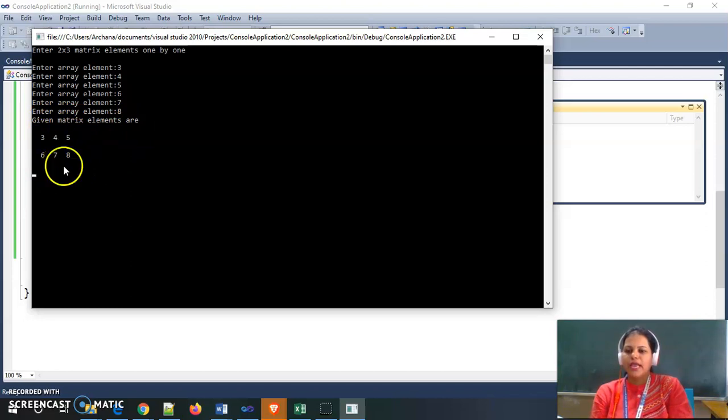The inner for loop is for displaying single row elements, and the outer for loop is for the number of rows. So the outer for loop executes 2 times because there are 2 rows, and the inner for loop executes 3 times because there are 3 columns. In this way we can access two-dimensional arrays inside C#.